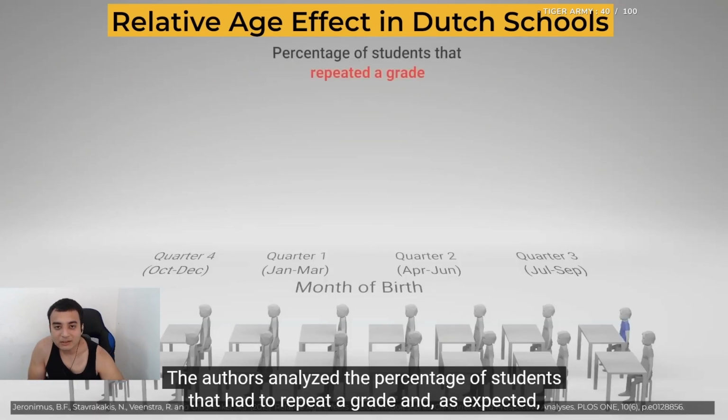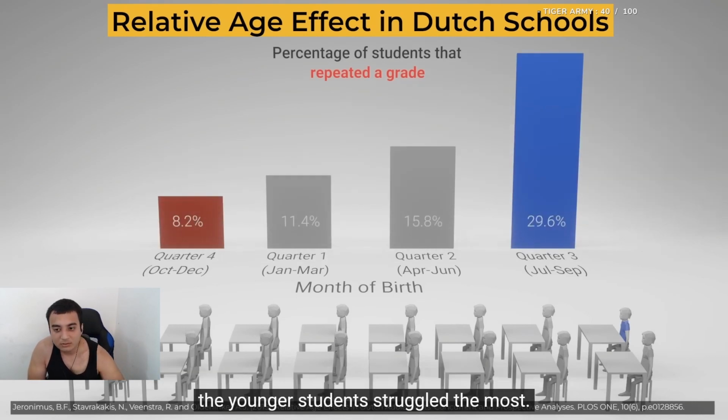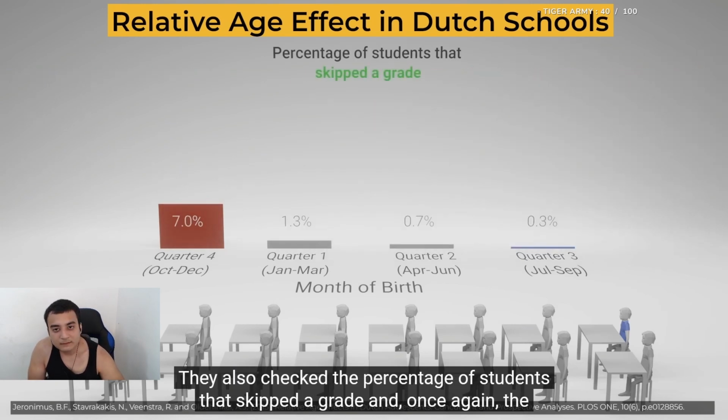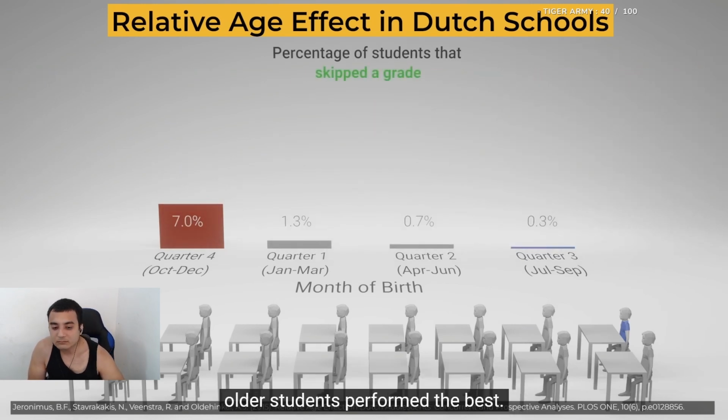The authors analyzed the percentage of students that had repeated a grade and, as expected, younger students struggled the most. They also checked the percentage of students that skipped the grade, and once again, the older students performed the best.